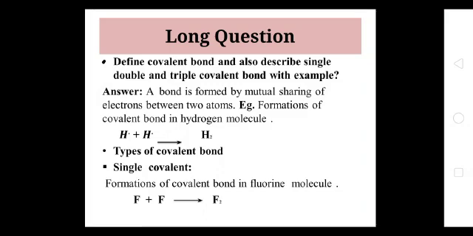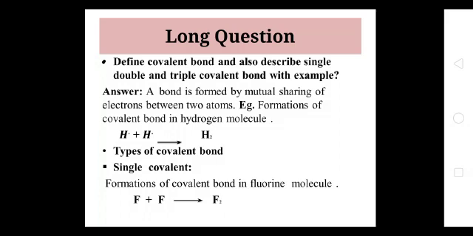Next portion consists of the long question. So I will discuss with you the long question, that is, define covalent bond and also describe single covalent bond, double covalent bond and triple covalent bond. Dear student, first of all I will tell you what a covalent bond is. A bond formed by mutual sharing of electrons between two atoms.